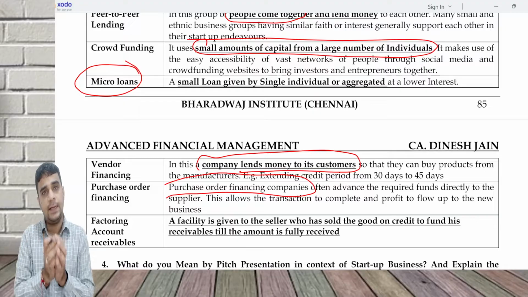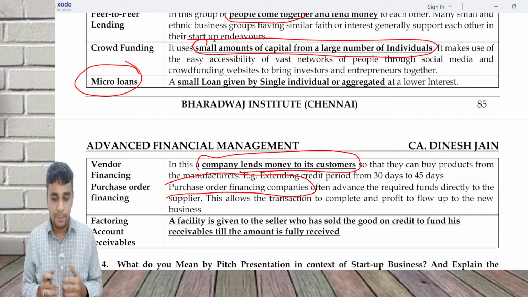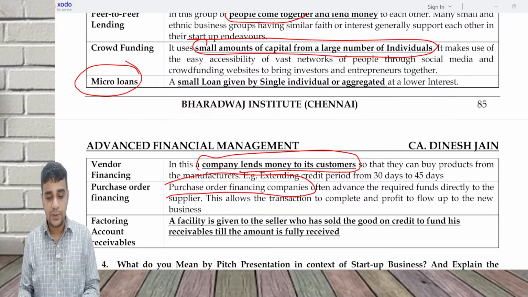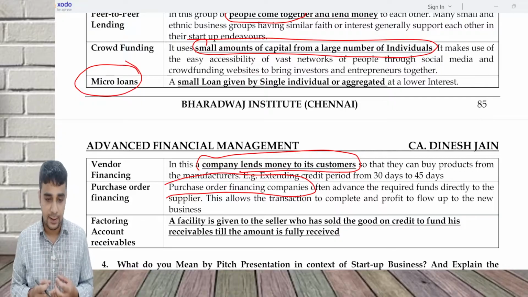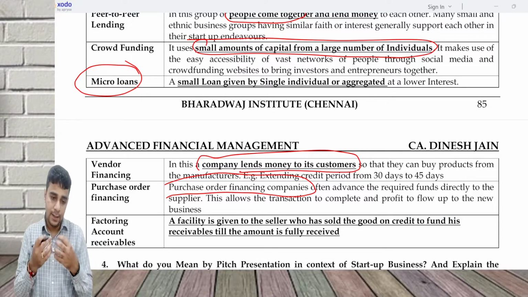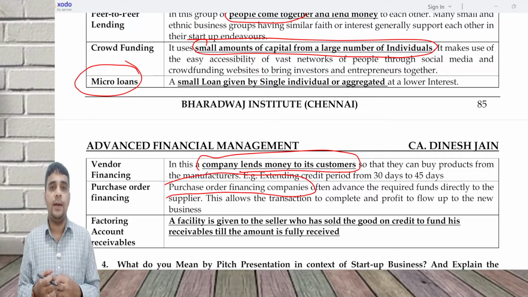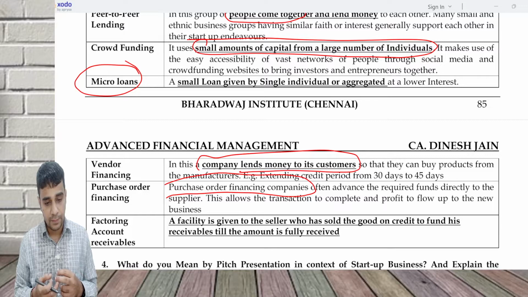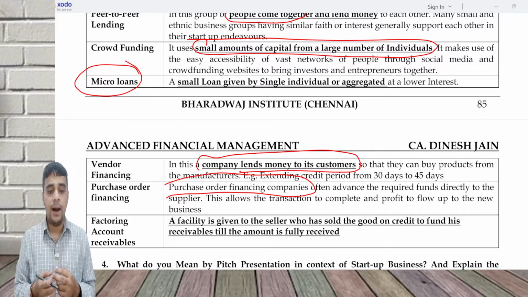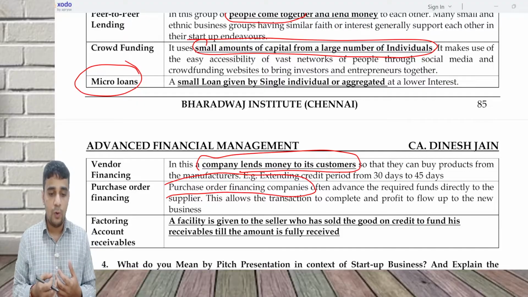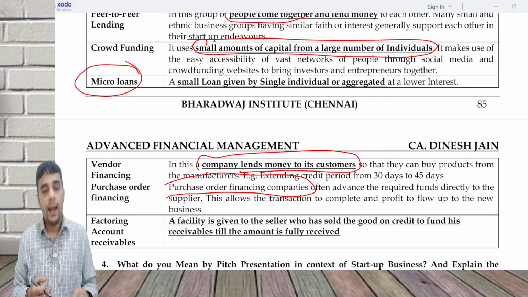Bank funding is slightly on the difficult side. The reason is that the startup is not making money, and because of that the banks are not really interested in funding a startup. So what are the options? Either put in money from your personal sources, or take loans at the personal end and do the funding, or go for friends and family, or the newer sources like peer-to-peer lending, crowdfunding or micro loans, and customer or supplier related funding.